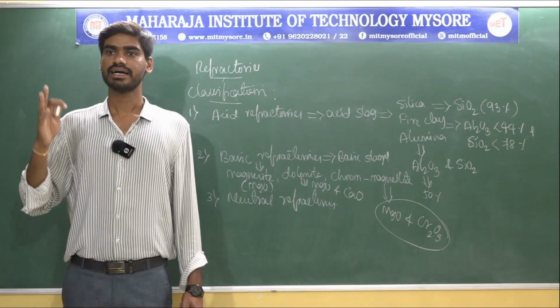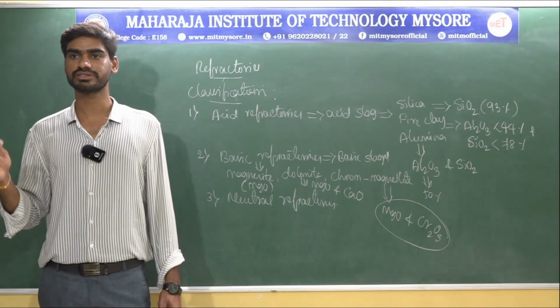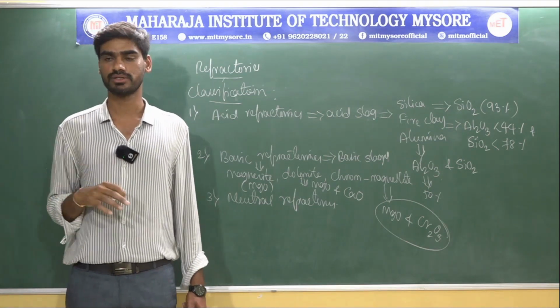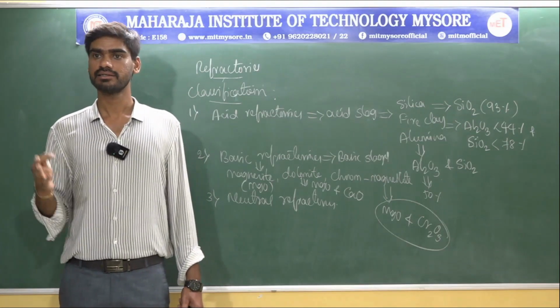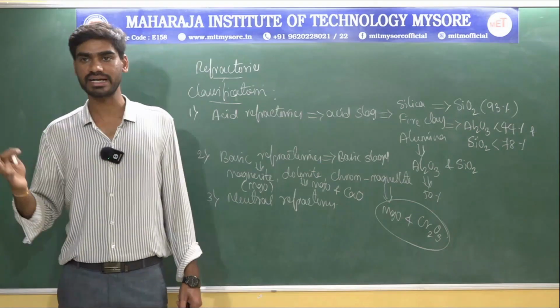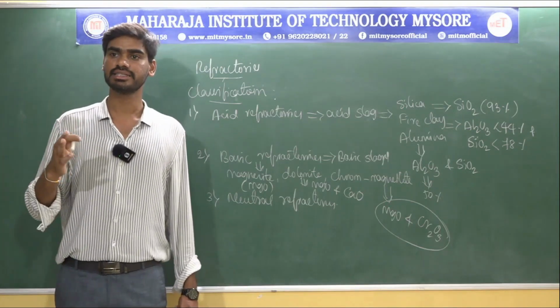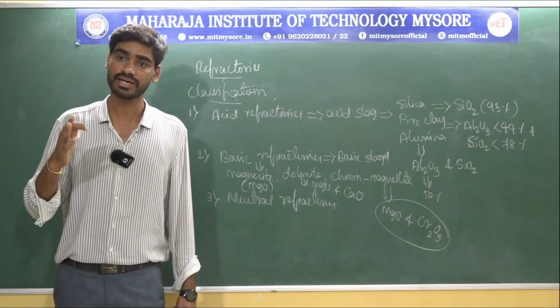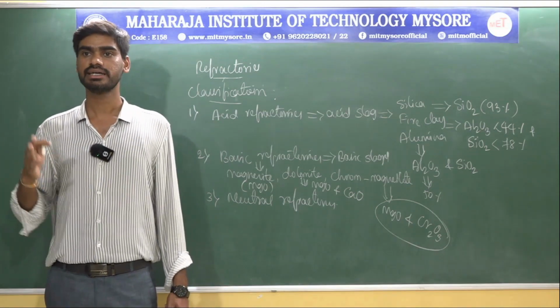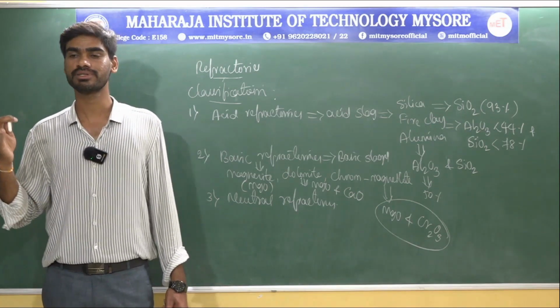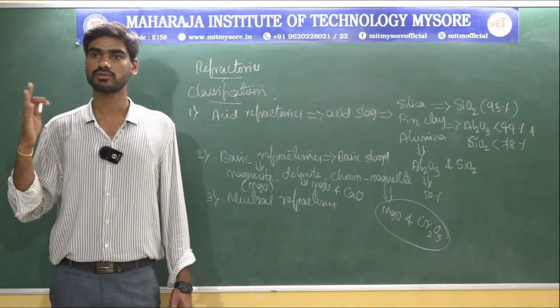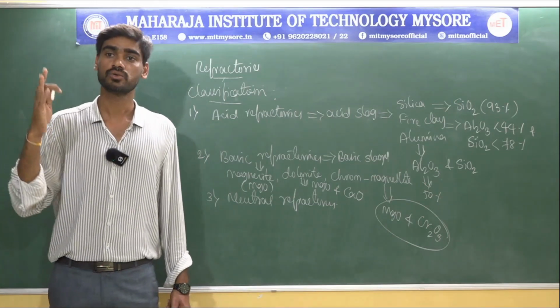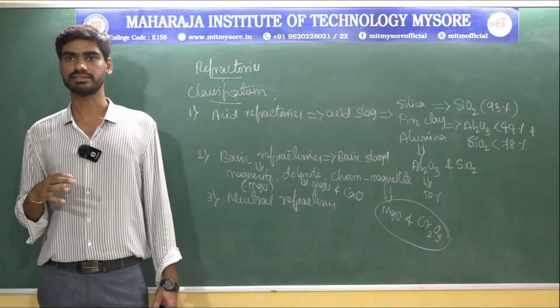On the other hand, chrome magnesite refractories typically consist of 15% to 35% chromium oxide and about 42 to 50% magnesium oxide. So this is the main difference between magnesite chromite refractories and chrome magnesite refractories.